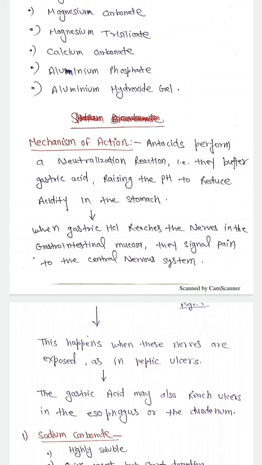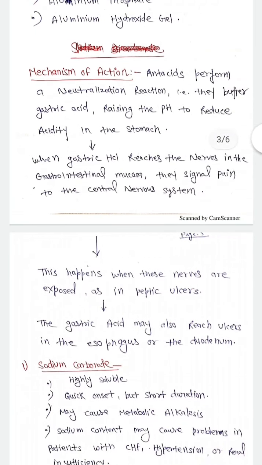What does the excess acid do in the GIT? If the protective layer of the GIT is damaged somehow, then the gastric acid or gastric HCl reaches the nerve endings in the GIT and signals pain to the CNS. And this damage is usually seen in the case of peptic ulcer.